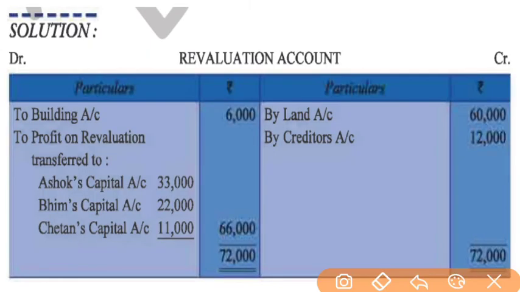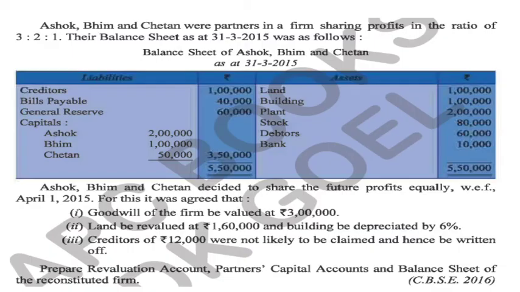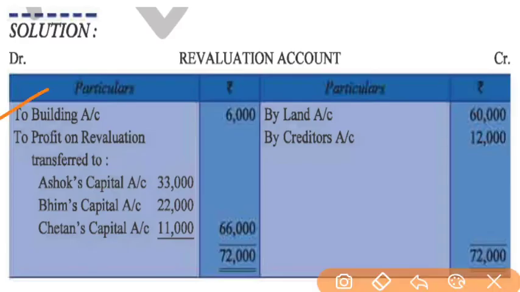Land will be credited by 60,000 because it is a profit. Increase in the value of asset is considered as profit. Now the building we depreciate by 6%, and what was the amount of building? 1 lakh. So 6% depreciation will be there. It means 6,000 depreciation will be there, and the depreciation will be debited because it is loss of the firm.